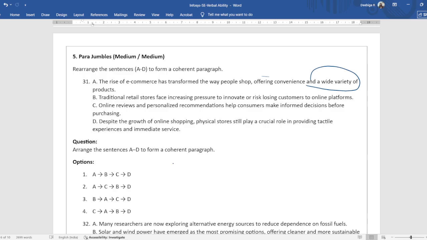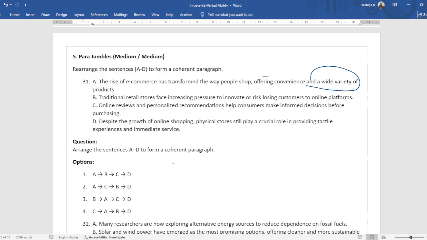So, e-commerce has transformed. So, traditional retail stores are facing a risk. And online reviews and personalized recommendations help consumers make informed decisions before purchasing. Despite the growth of online shopping, physical stores still play a crucial role in providing tactile experiences and immediate service.